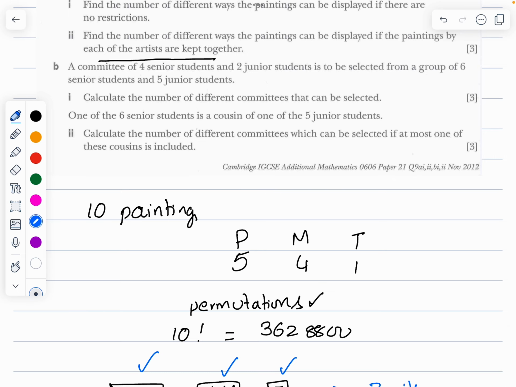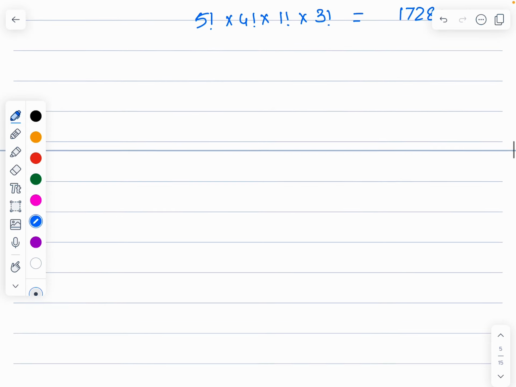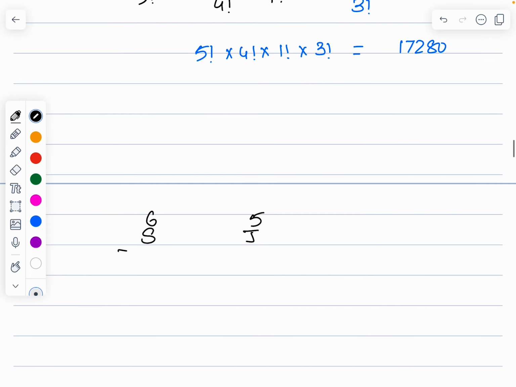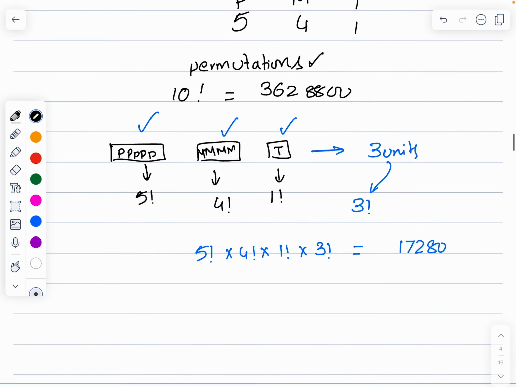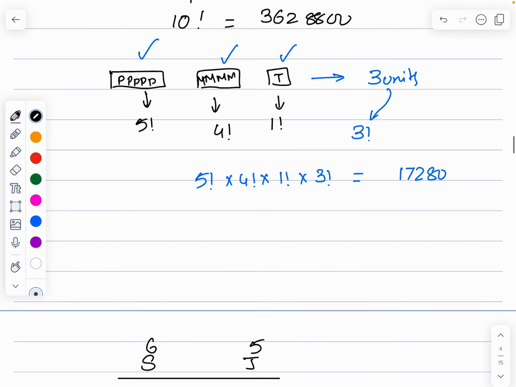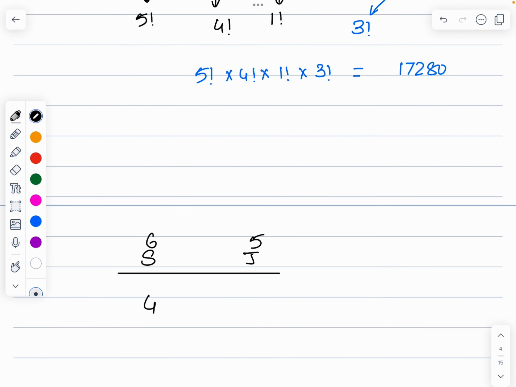B part. A committee of 4 senior students and 2 junior students is to be selected from a group of 6 senior and 5 junior. Seniors are 6, juniors are 5. What should I be doing? I should be selecting 4 senior and 2 junior.